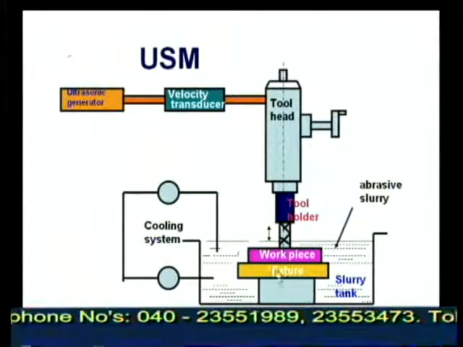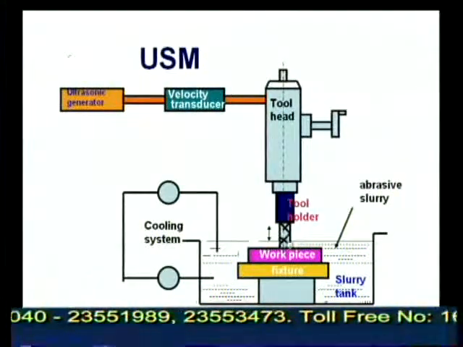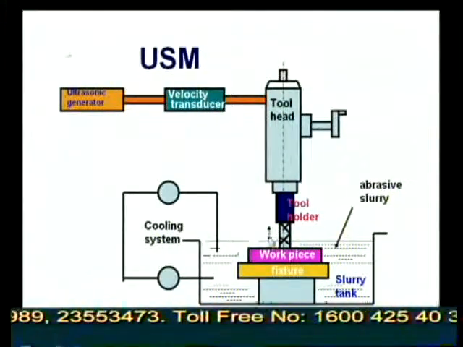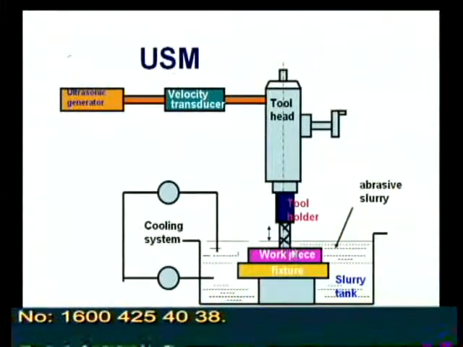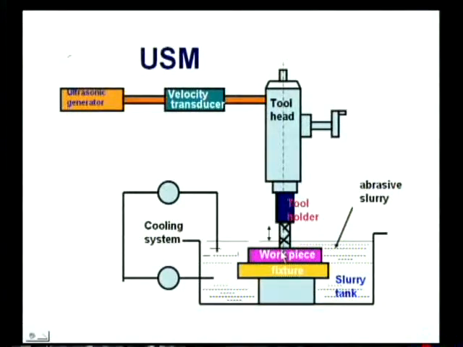Constant feeding should be given: it vibrates, and when certain material is removed, then again we have to give the feeding. If you give the feeding here, the tool slowly comes somewhat downwards. Again like that we go on making this into whatever shape.